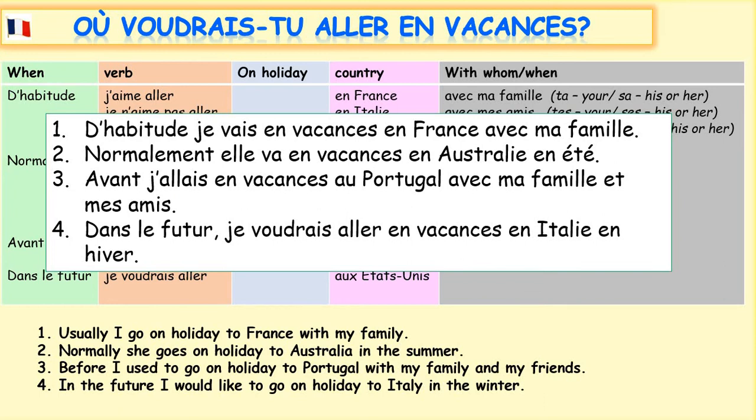And finally, a sentence in the future time frame. In the future, dans le futur, I would like to go, je voudrais aller, on holiday, en vacances, to Italy, en Italie, in the winter, en hiver. Dans le futur, je voudrais aller en vacances en Italie en hiver. Okay, pause the video there and make any corrections you need to. Pay particular attention to the spelling of the countries and also the verb aller.